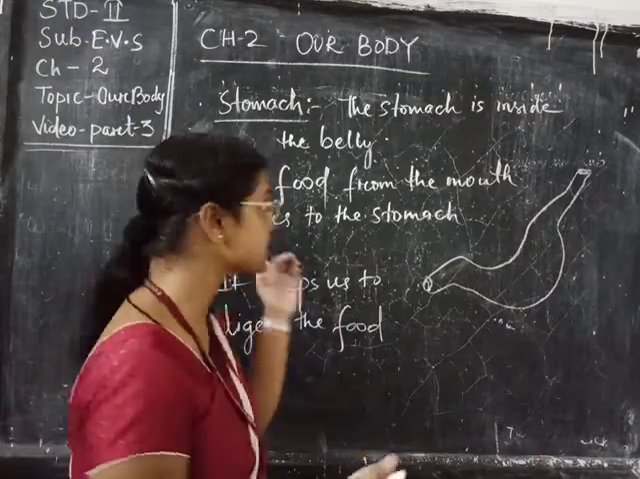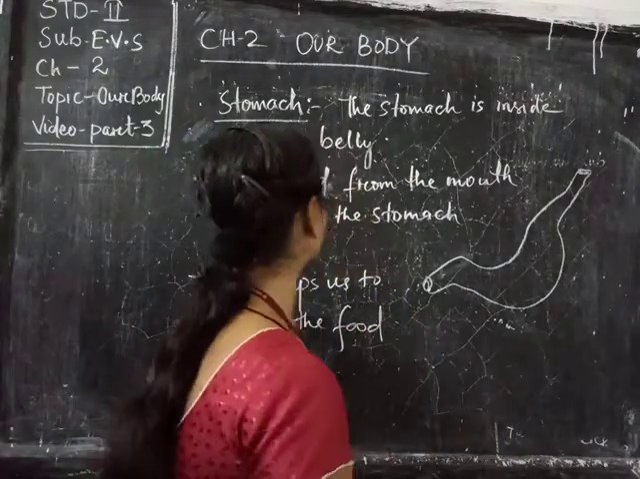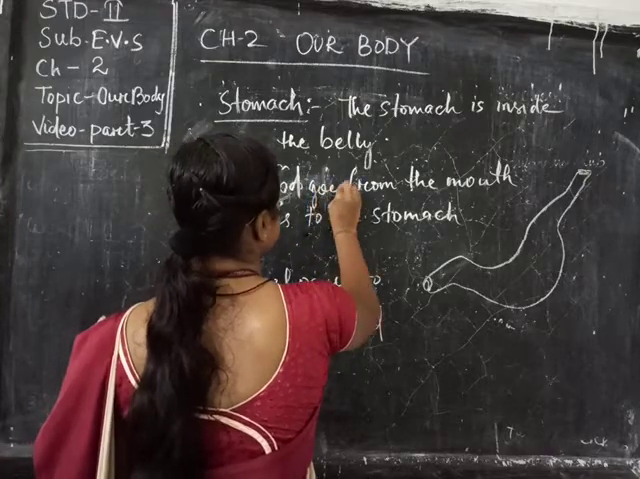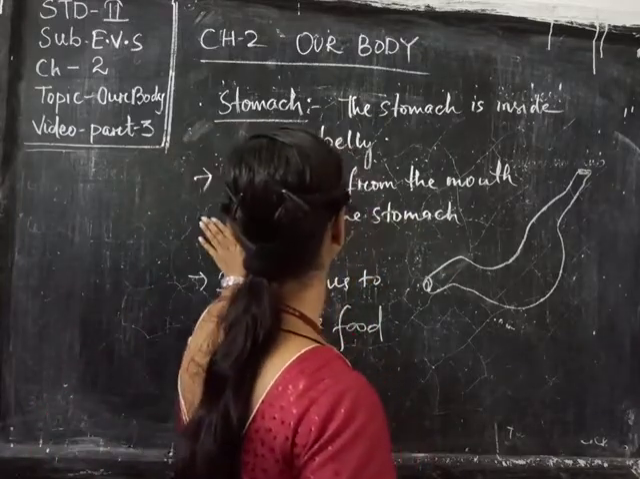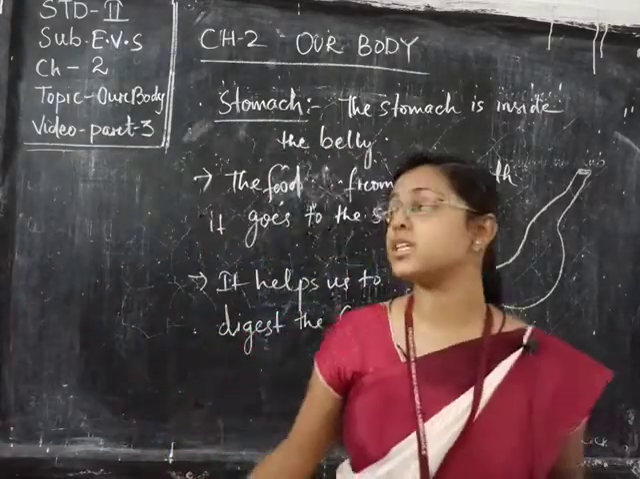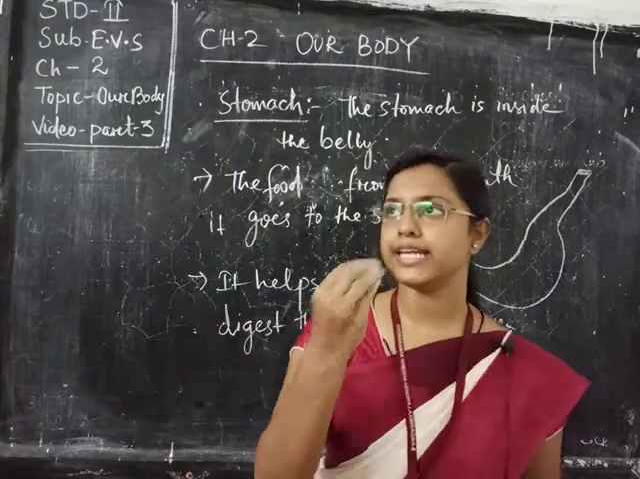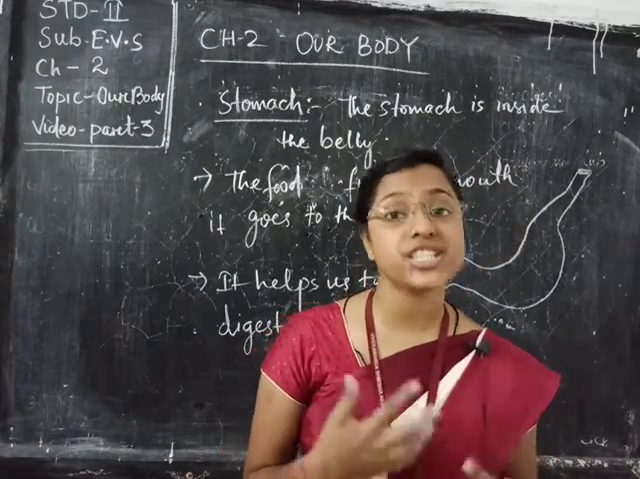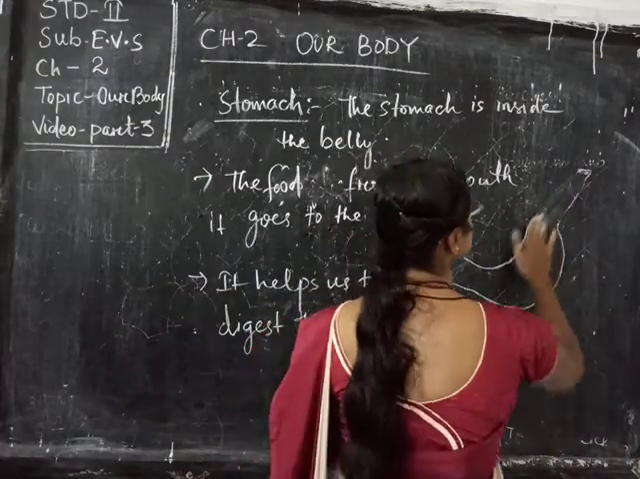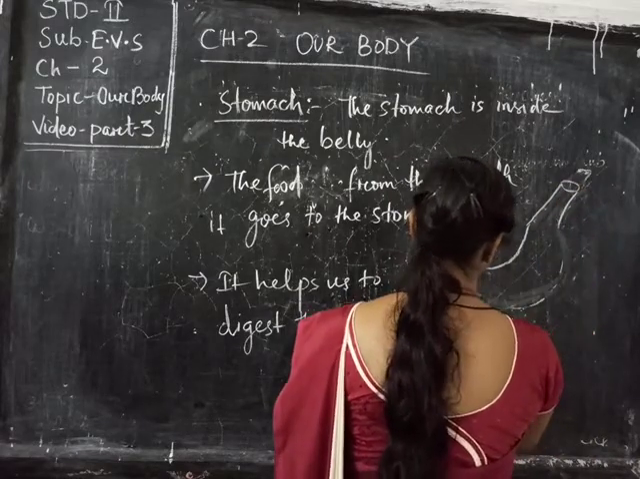And how does it help us? The food we eat goes from the mouth to the stomach. It helps us to digest the food. If you eat, the food goes to your stomach and it digests your food, otherwise it will create problems. The diagram of the stomach looks like this. You can draw it like this. It is a little bit bag-like structure.